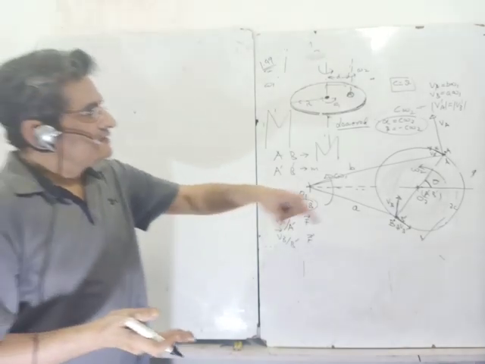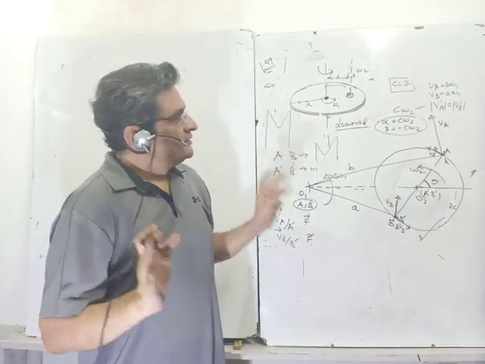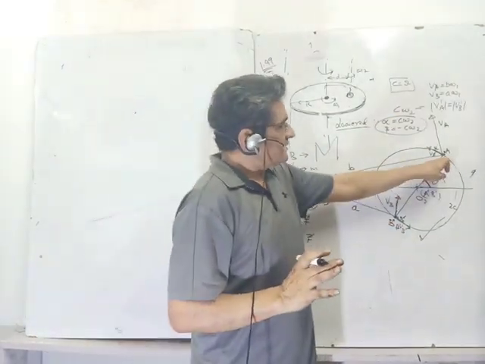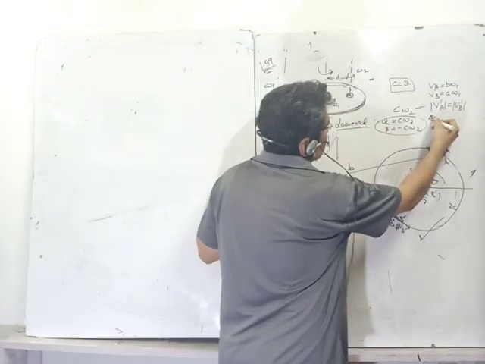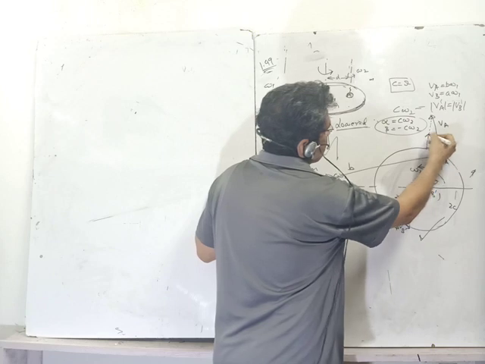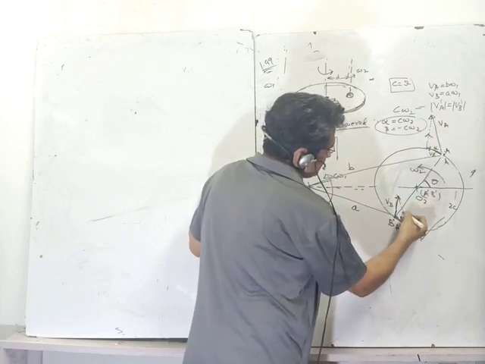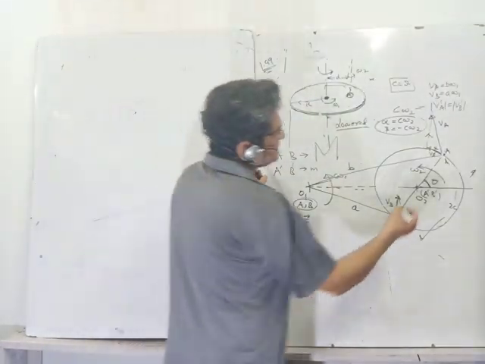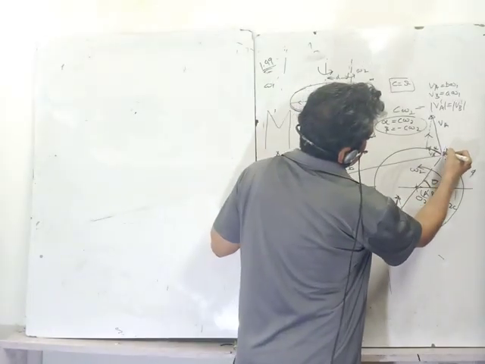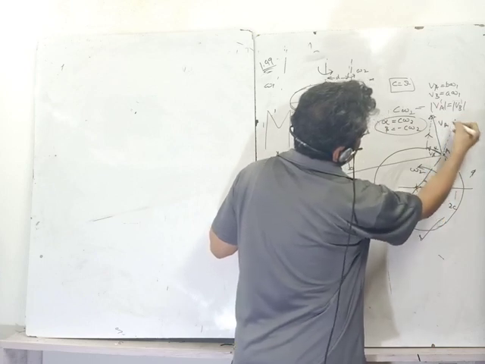Now what will be the relative? Just join these 2 points. These 2 points you get the relative velocity. But I want relative velocity at this point, but this vector diagram will give me what? It will give me direction, but it will not give me the location. I want both, the location also and the direction also. So what I do? I just draw a parallel line. And how I get? I get this.